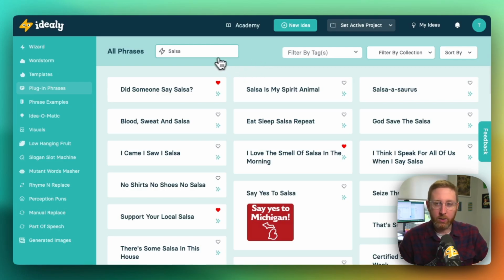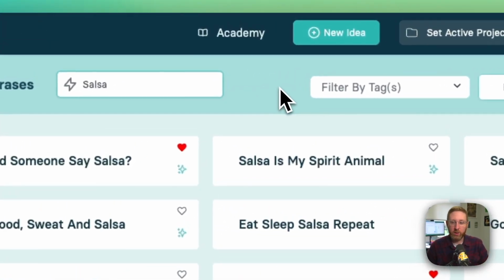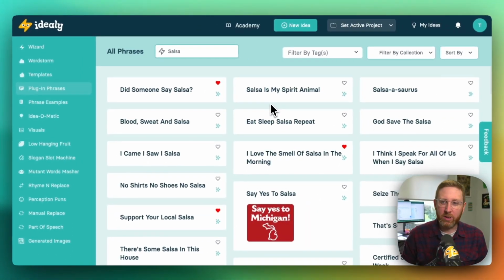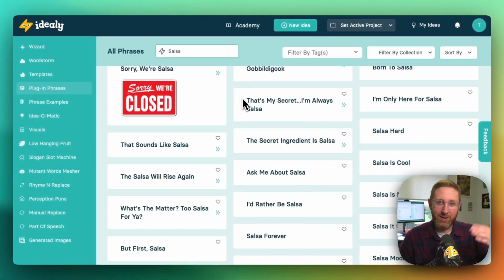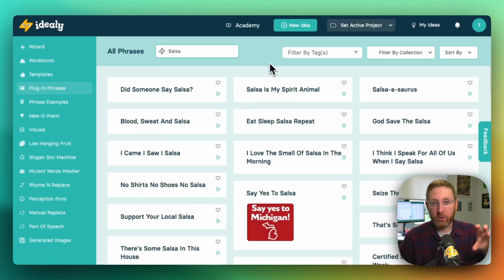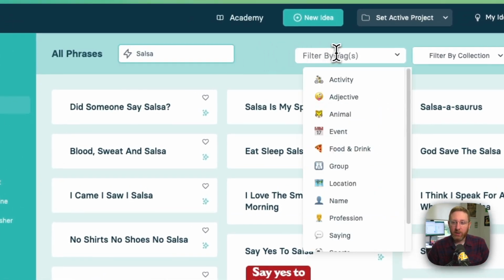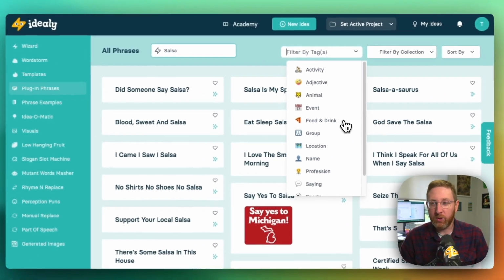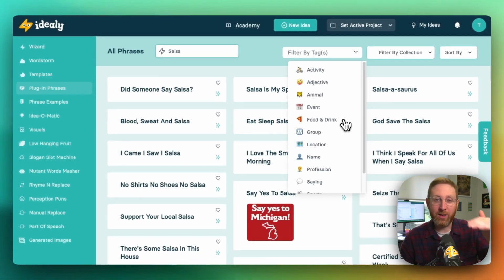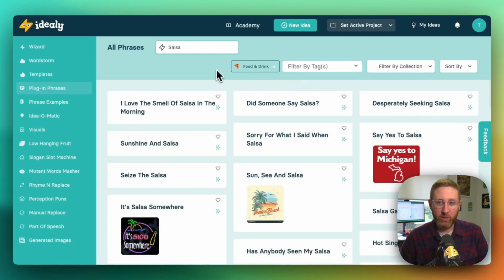Now, this is not all we can do inside plugin phrases. We can put a word in, but sometimes you might think, I don't really want to scroll through like 1,500 phrases. That could take a long time. I want to find relevant and appropriate results based on what I've put in here. So because I've put in the word salsa, and because I know that salsa is a food or drink, we actually have this filtering process, and we've categorized phrases by different tags. So we've got a tag for food and drink, so I can hit that. And what that's going to do is bring me back phrases where there is a good alignment between the phrase and the type of word I've put in.